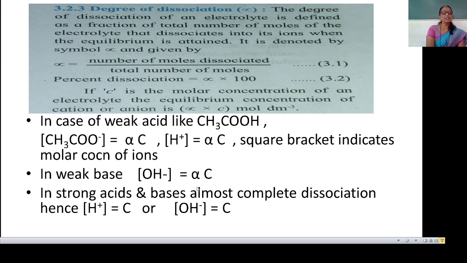But in case of a strong acid, there is almost complete dissociation, and hence the molar concentration of H plus ions equal to C, or concentration of OH minus ions equal to C and not alpha into C. You have to remember these things, that in case of weak acids or weak bases, concentration of H plus equal to alpha into C. In case of a weak base also, concentration of OH minus equal to alpha into C. But in case of a strong acid, molar concentration of H plus equal to only C, or molar concentration of OH minus also equal to only C.